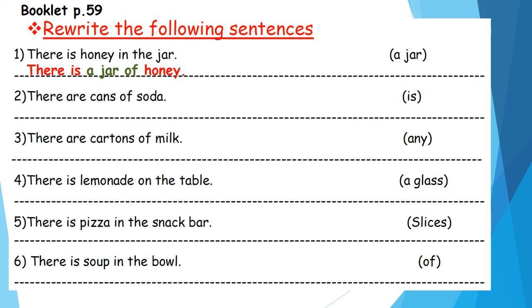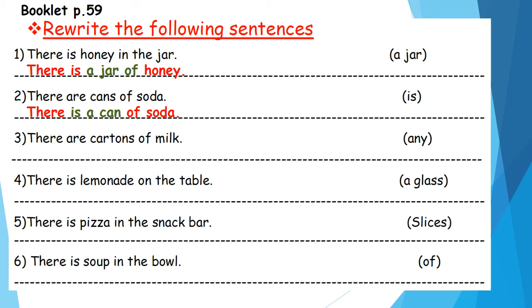Number 2. There are cans of soda. Now I want to put is in the sentence, so I will change this sentence into singular. There are cans of soda. I will cross R and I will cross S in cans, and I will say what? There is a can of soda.